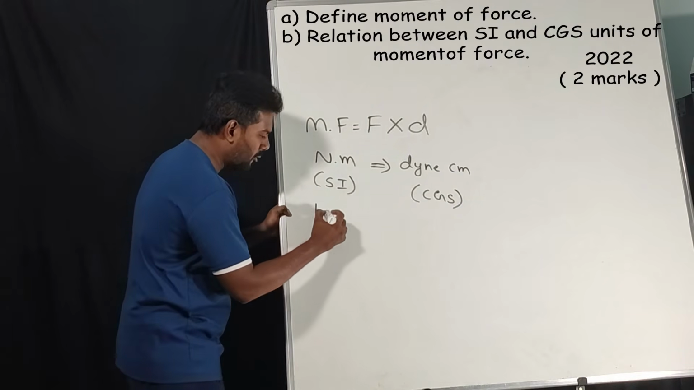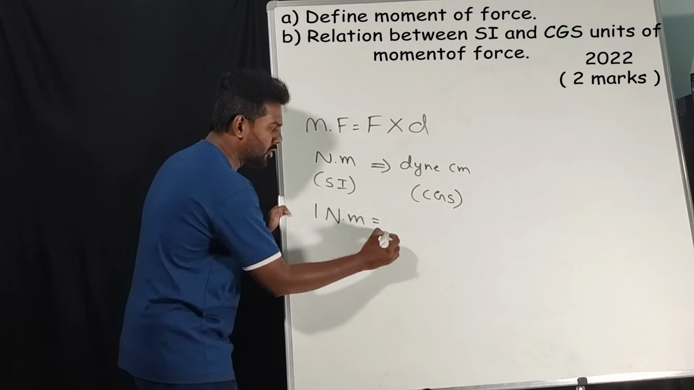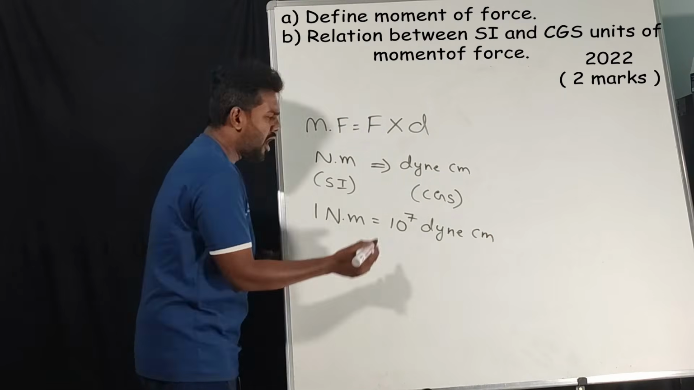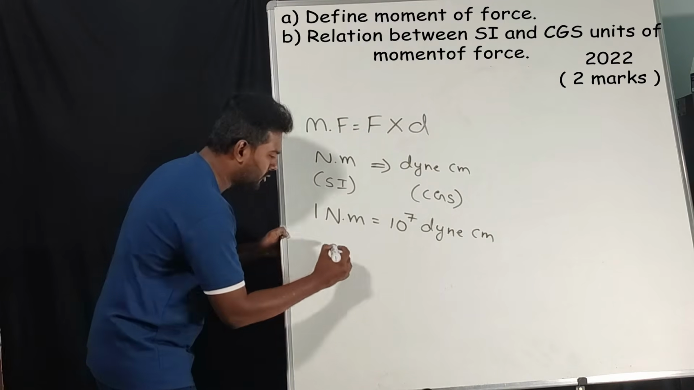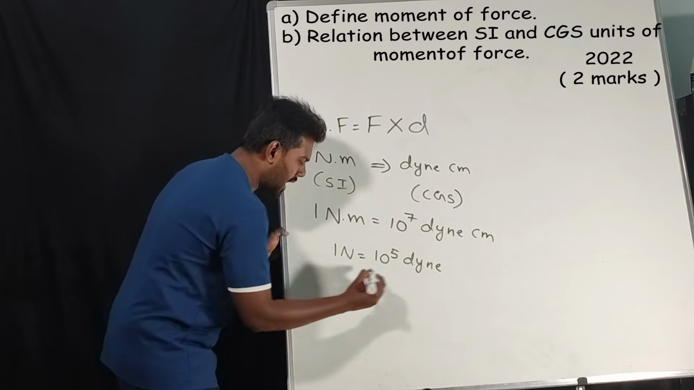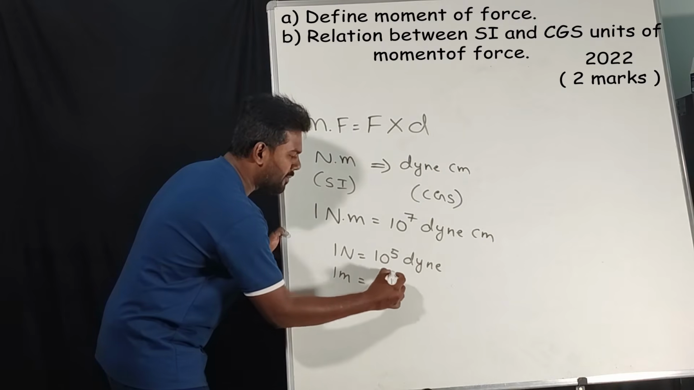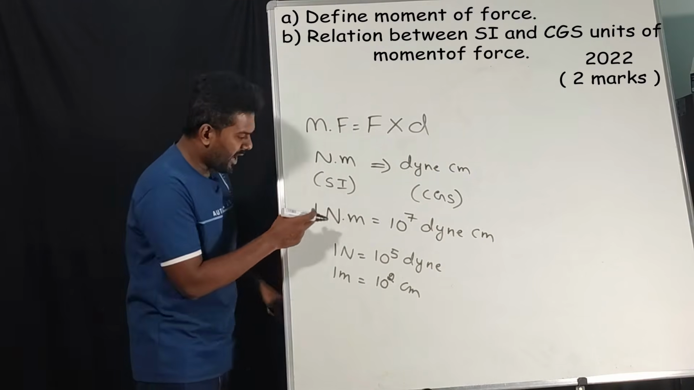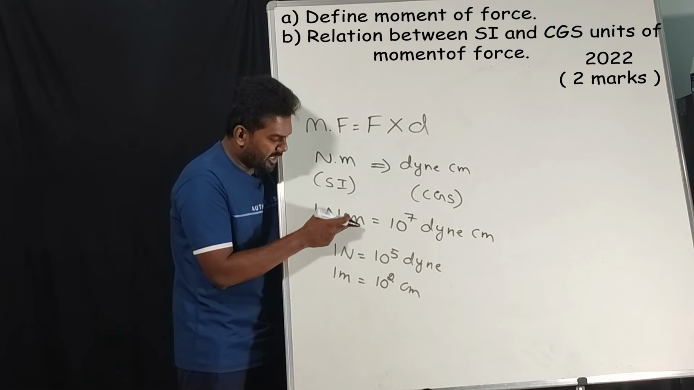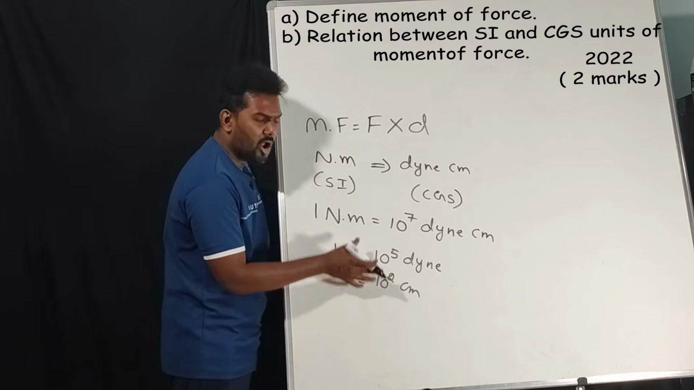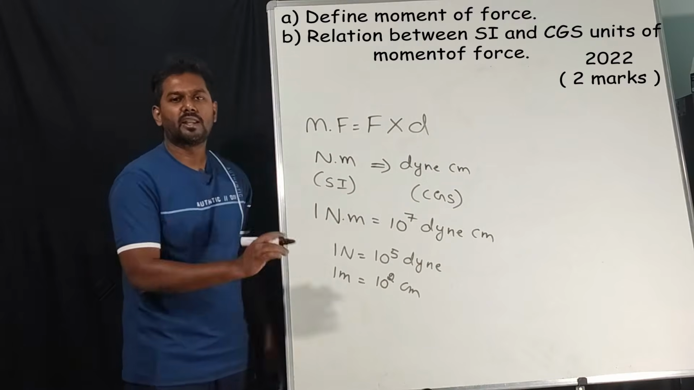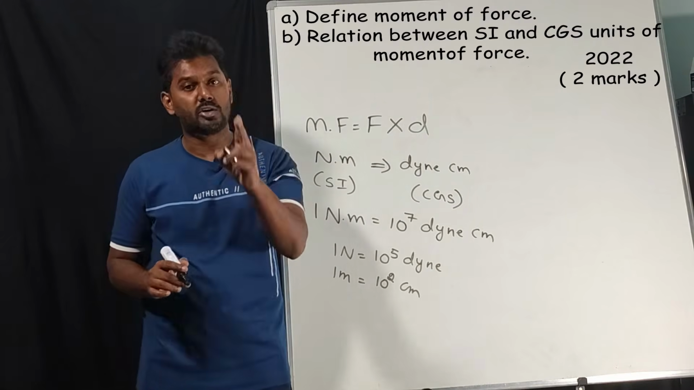Remember, very simple. 1 Newton meter is equal to 10 power 7 dyne centimeter. How did we get this? Very simple. 1 Newton is equal to 10 power 5 dyne, and 1 meter is equal to 10 power 2 centimeter. So we have Newton and also meter. 1 Newton is equal to 10 power 5 dyne, 1 meter is equal to 10 power 2 centimeter. So together we have 1 Newton meter is equal to 10 power 7 dyne centimeter. This was asked for 2 marks.